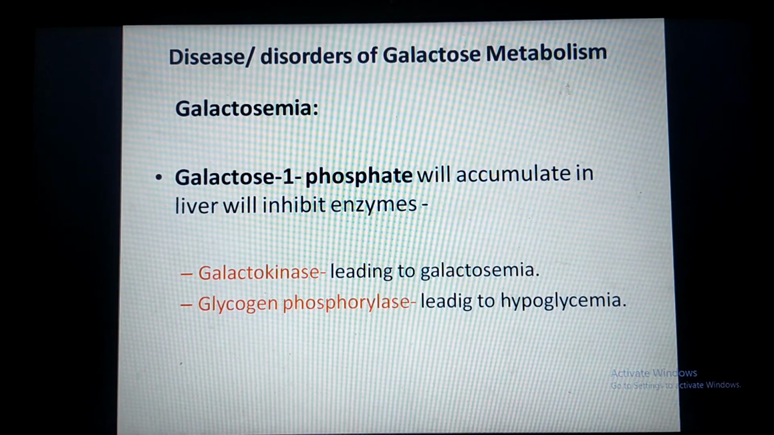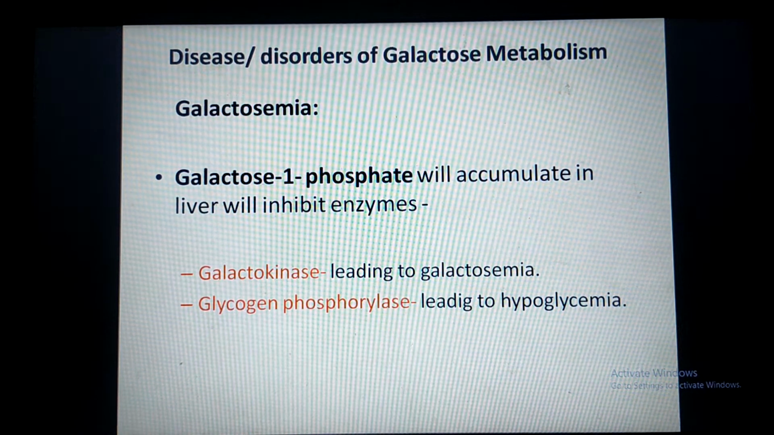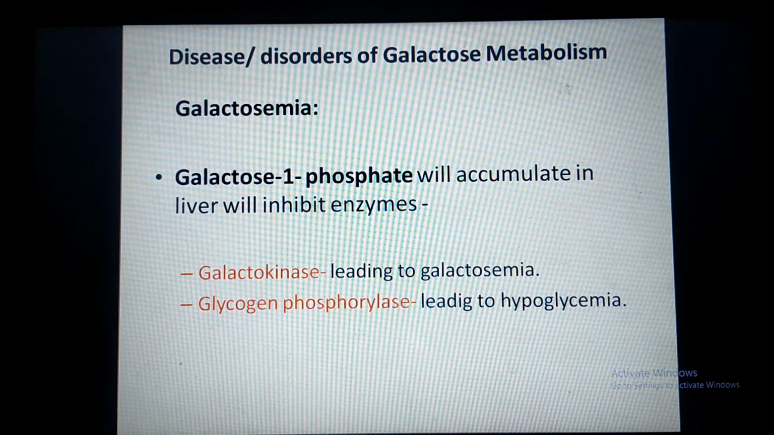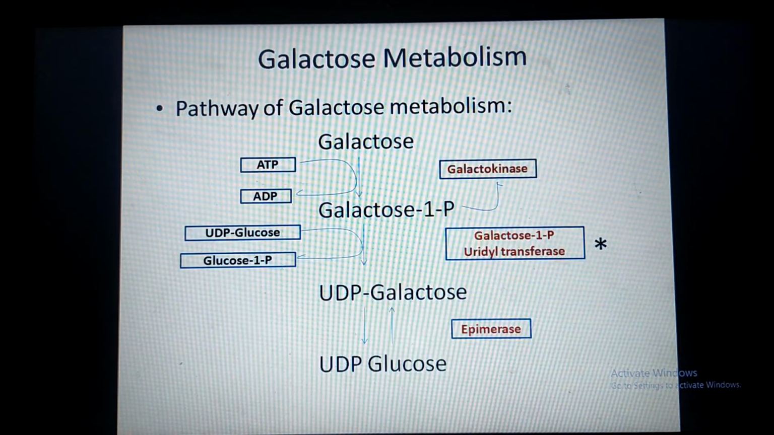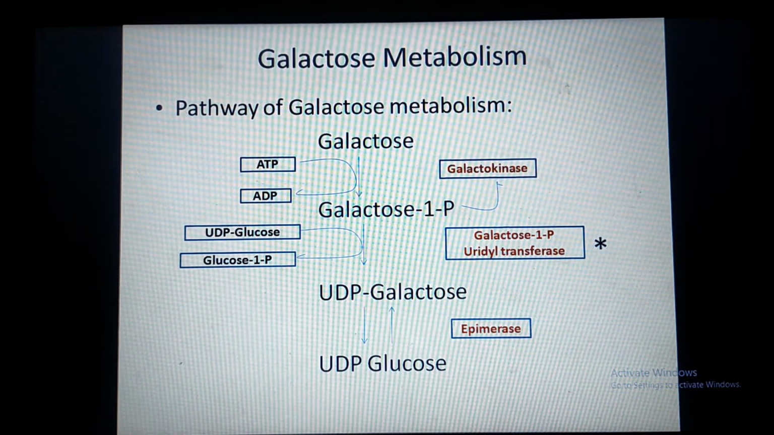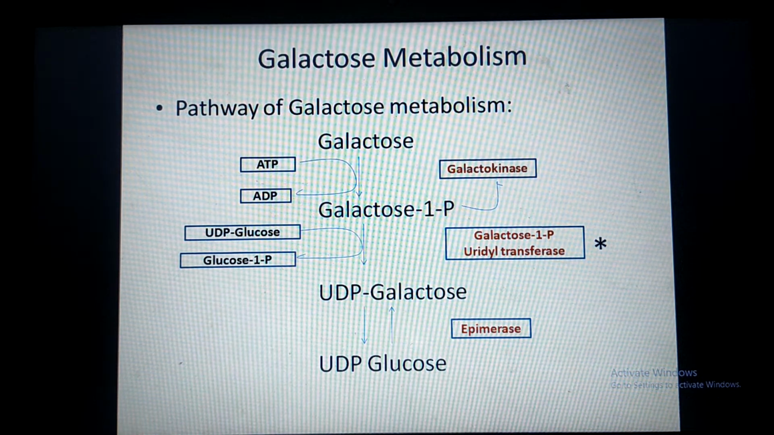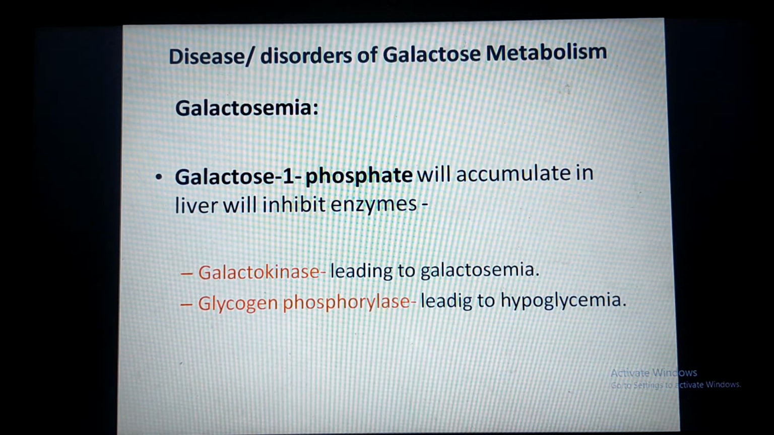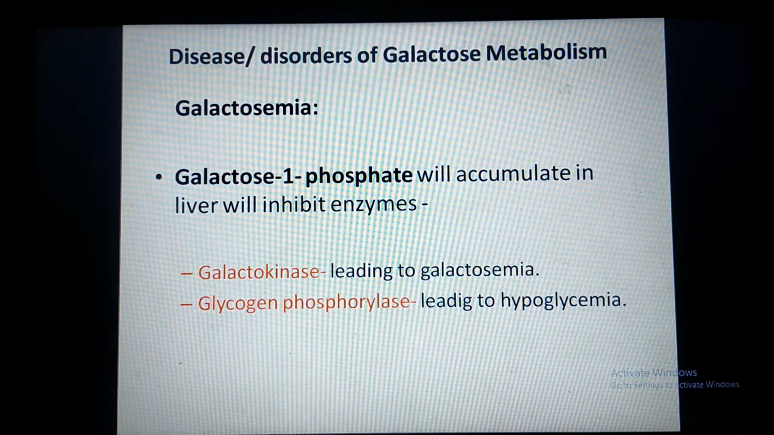When this galactose 1-phosphate accumulates in the liver, it inhibits two enzymes in the liver. First is galactokinase, the immediate enzyme of this pathway, and therefore galactose is not converted into galactose 1-phosphate, and hence the galactose level in the blood increases, leading to galactosemia. Secondly, accumulation of galactose 1-phosphate in the liver also inhibits another important enzyme called glycogen phosphorylase.